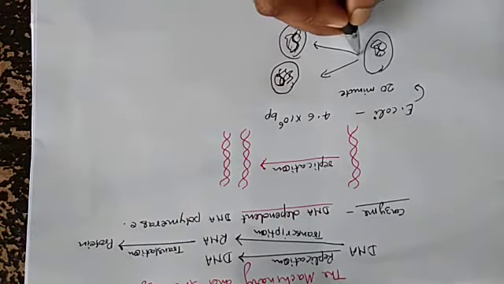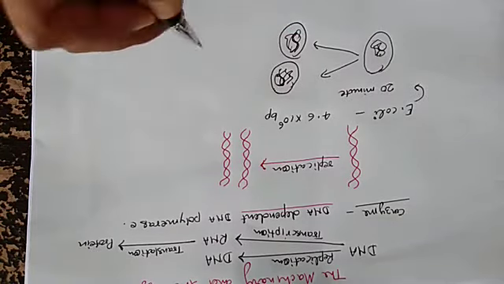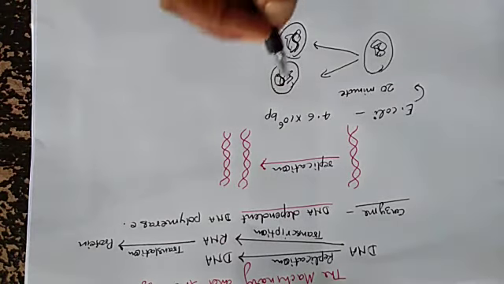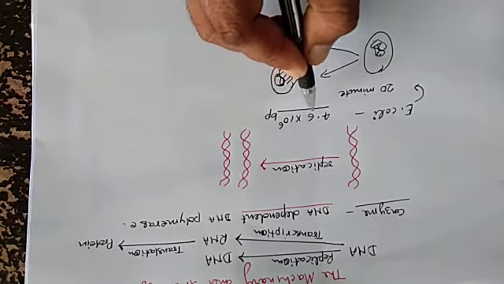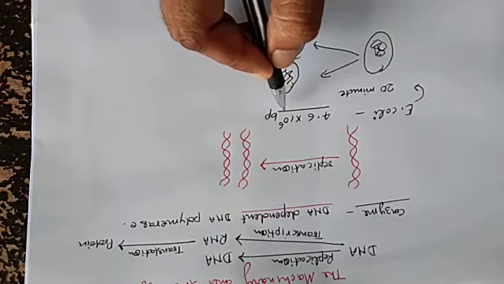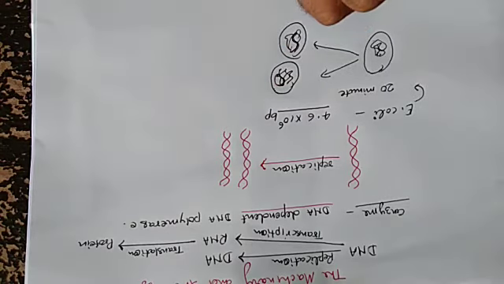So it means the DNA replicates before the division, and 4.6 into 10 to the power 6 base pairs replicate in 20 minutes.